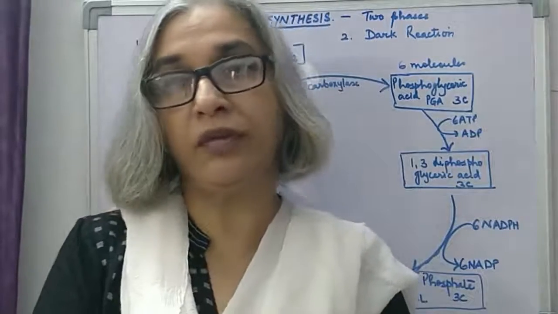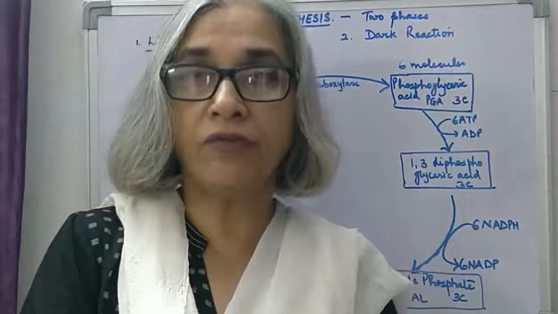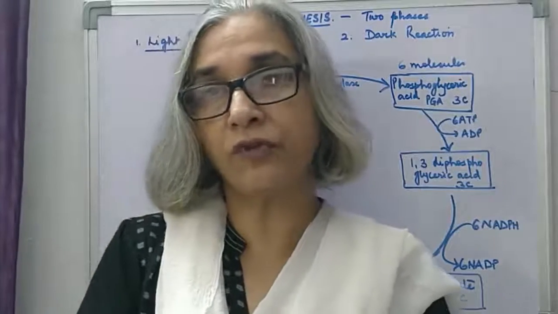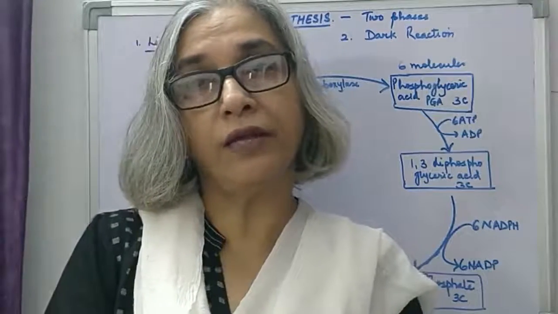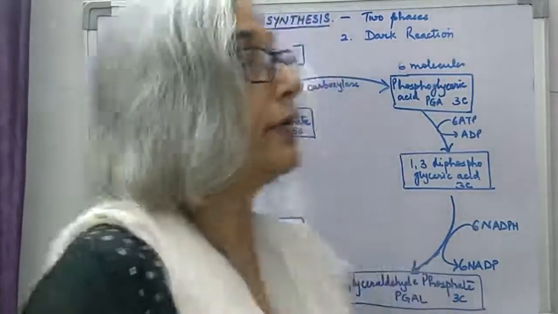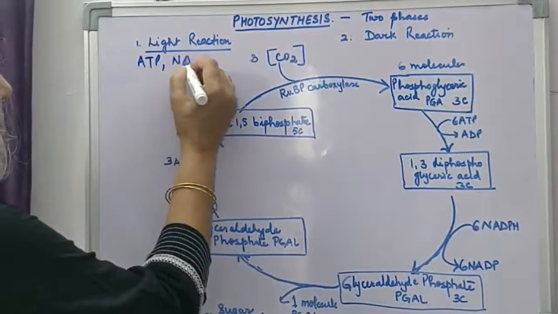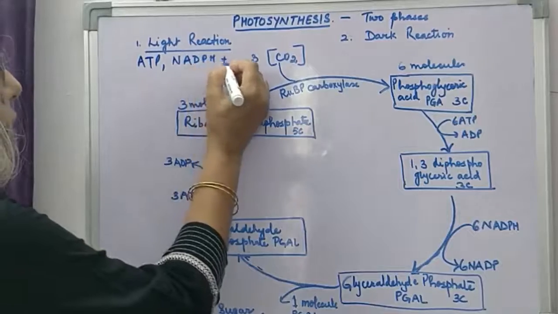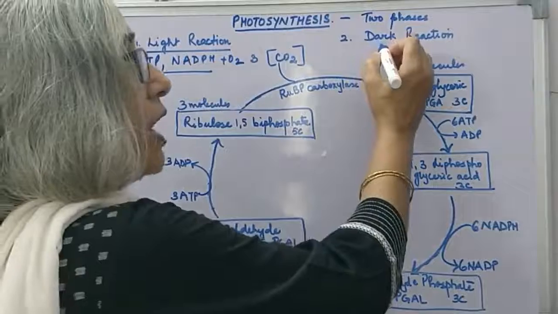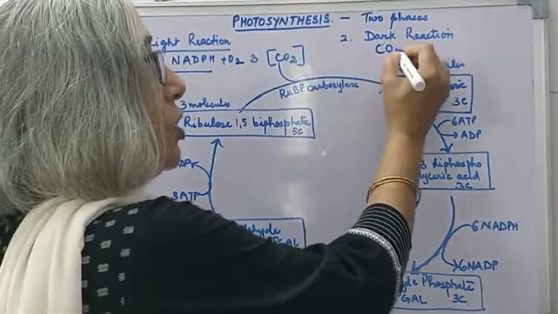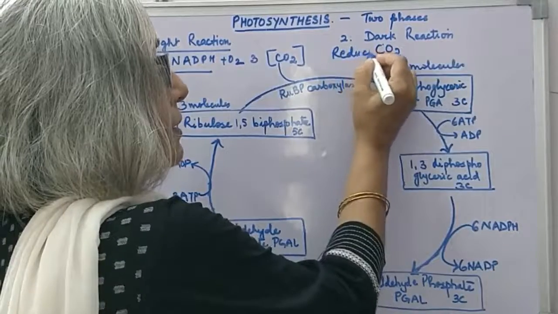Formation of ATP we have discussed under phosphorylation, cyclic phosphorylation and non-cyclic phosphorylation, and basically the end products of the light reaction are ATP, NADPH and oxygen. Now these two, ATP and NADPH, are used in the dark reaction to reduce carbon dioxide.